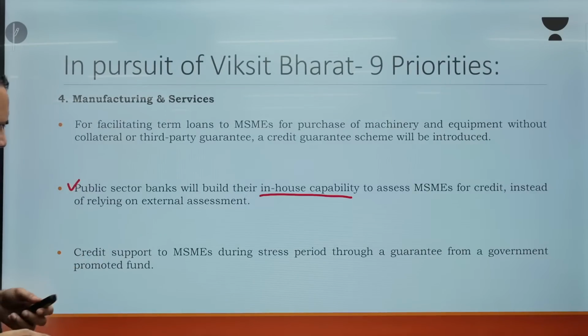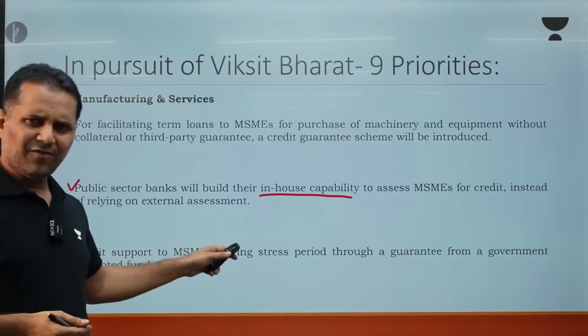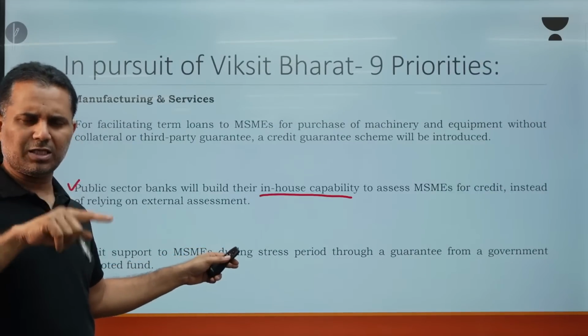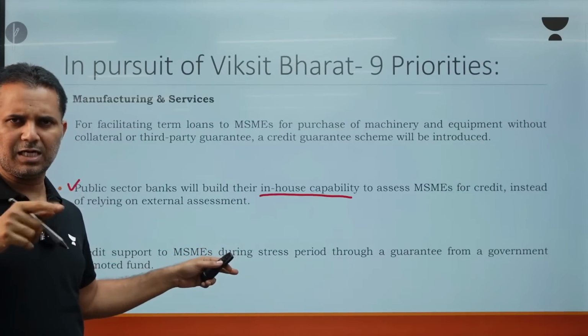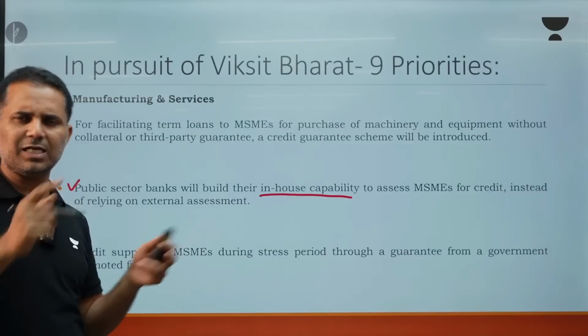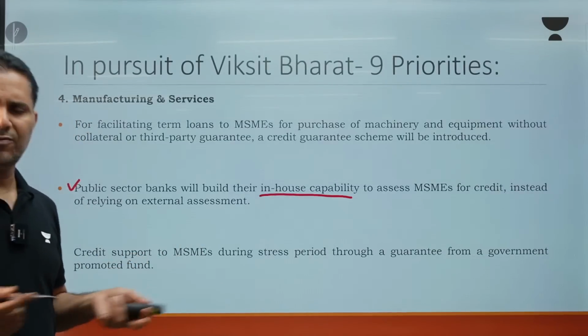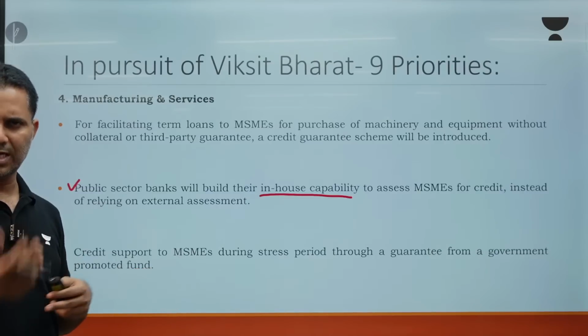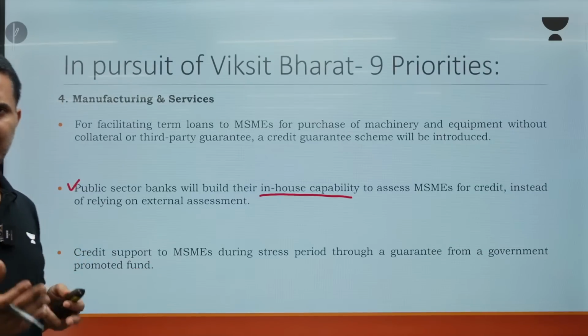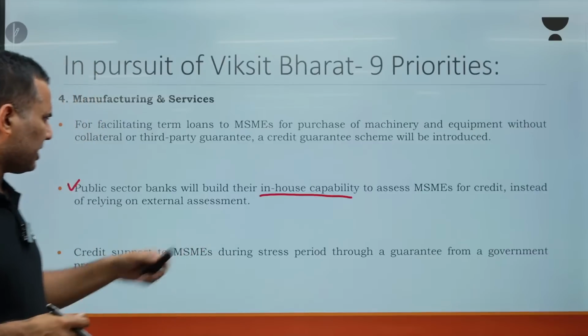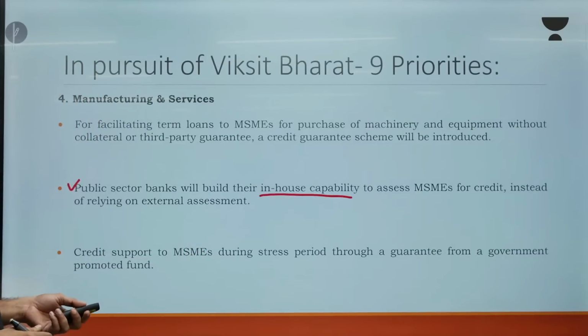Credit support to MSMEs during stress period through a guarantee from the government. See, this kind of thing was also launched earlier post-COVID, the credit link guarantee scheme for MSMEs, those who had taken credit and were not able to pay. So post-COVID, government said that if you want to borrow further loans, government will be giving credit guarantee through a particular entity. So again, that kind of a scheme is going to be launched.